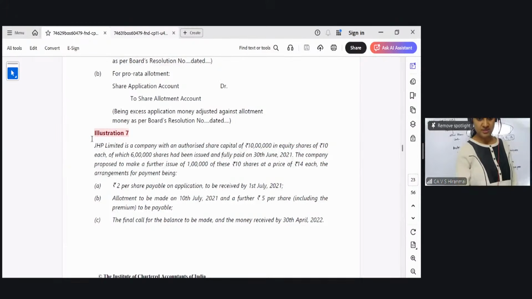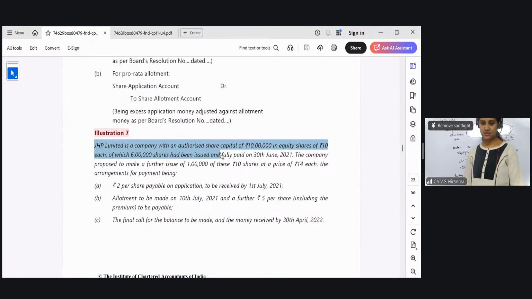The first thing, please read. JHP Limited is a company with an authorized capital of 10 lakh equity shares of rupees 10 each, out of which 6 lakh shares had been issued. Now, the company proposed to make a further issue of 1 lakh shares of 10 rupees issued at 14. So in this question premium is also given to you.